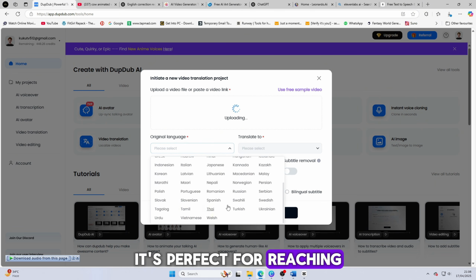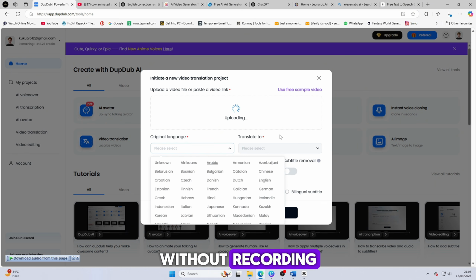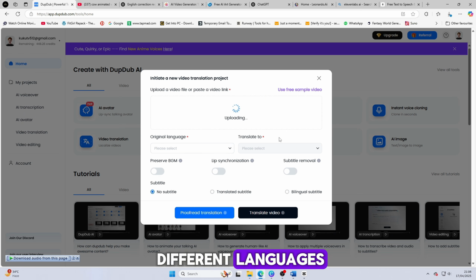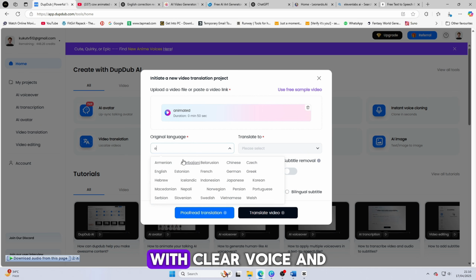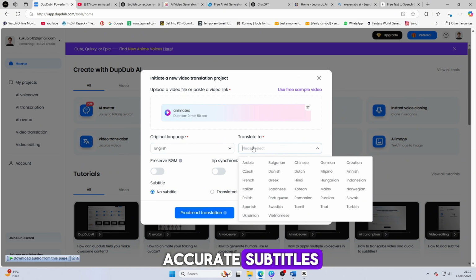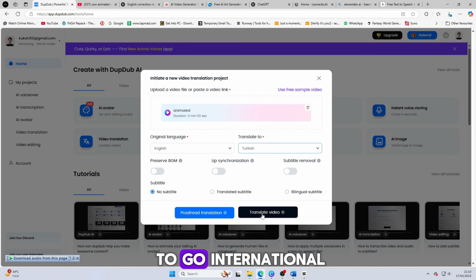It's perfect for reaching a global audience without recording the same video in different languages. You can choose from many languages and it works super fast. With this feature, you can watch or share any video in any language you want, with clear voice and accurate subtitles. It's a game changer for content creators and educators who want to go international.